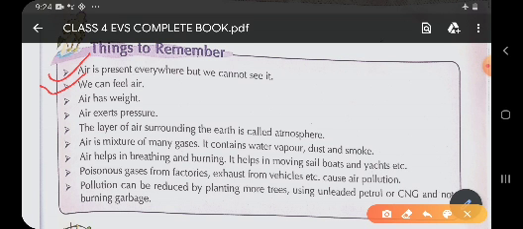Now, third point is air has weight. Children, as we have studied in the chapter, there are three characteristics of air. One of them is air has weight. We have done some activities in the chapter in which we filled the balloon or the tube and then weighed it.